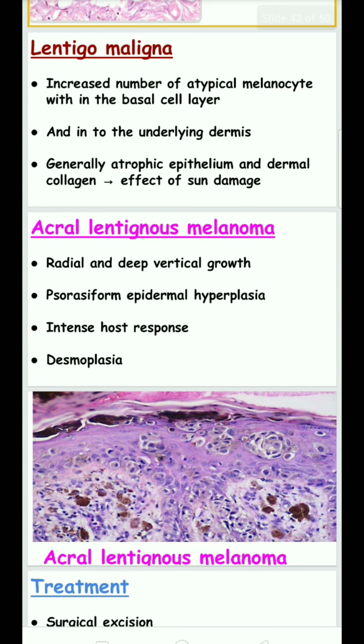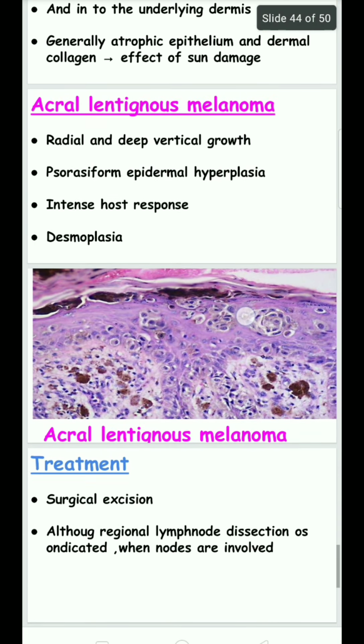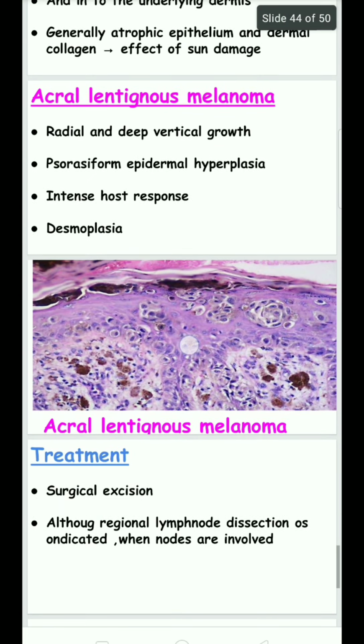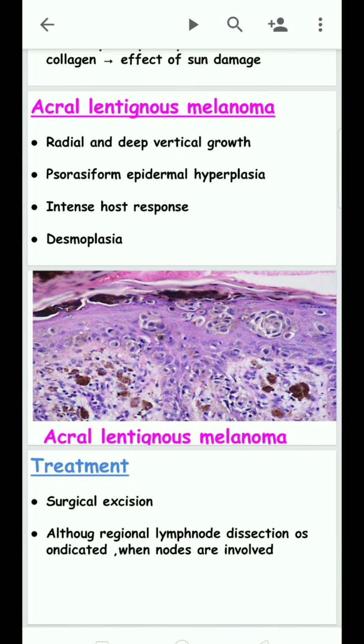In acral lentiginous melanoma, radial and deep vertical growth will be seen, and an intense host response is also seen because it is a cancer cell. Desmoplasia is seen, which is when the cancer cells stimulate fibrous growth and blood vessels; as a result, the tissue is called desmoplasia.